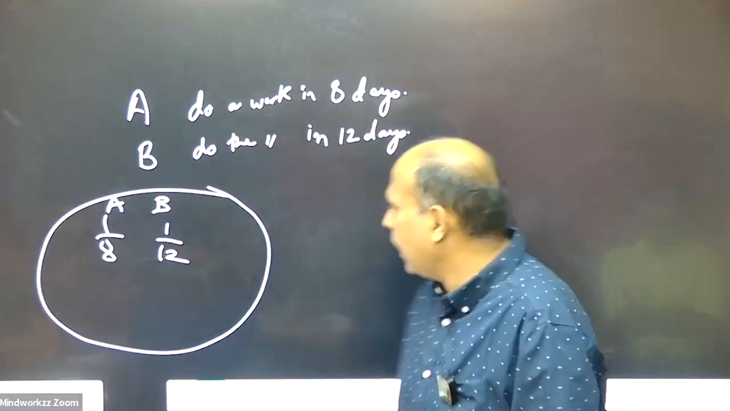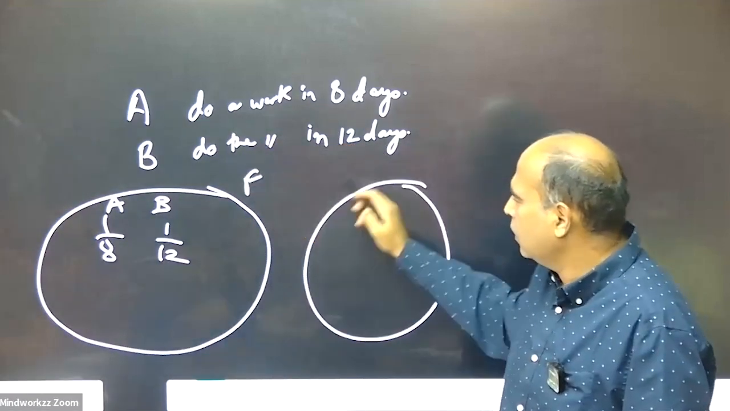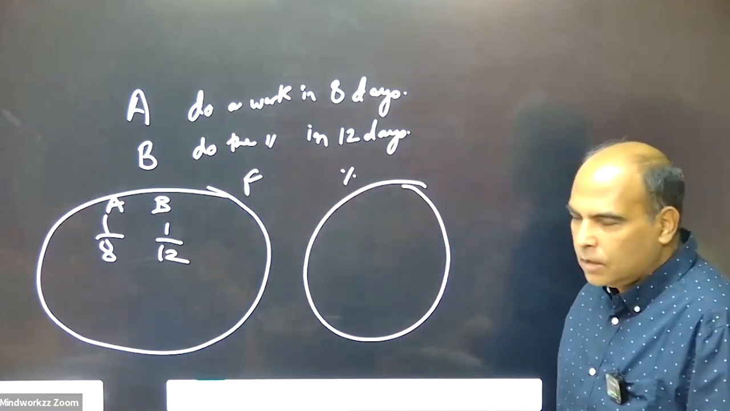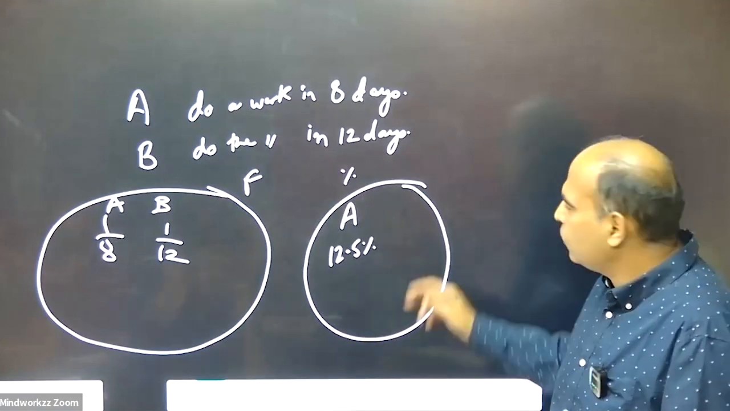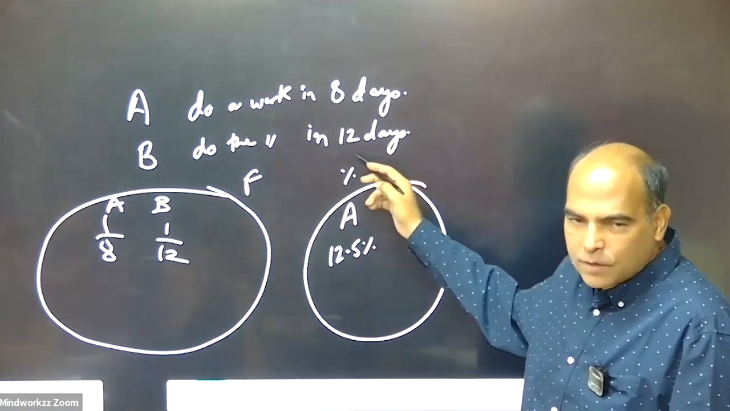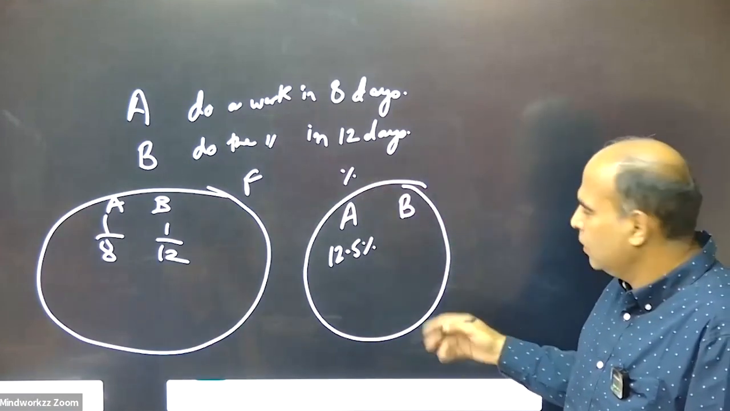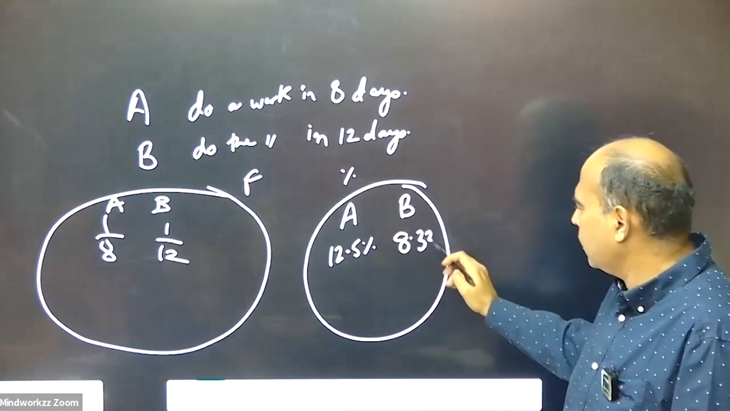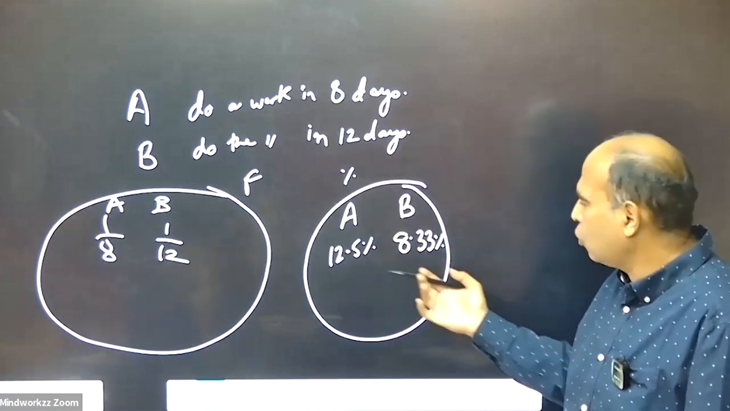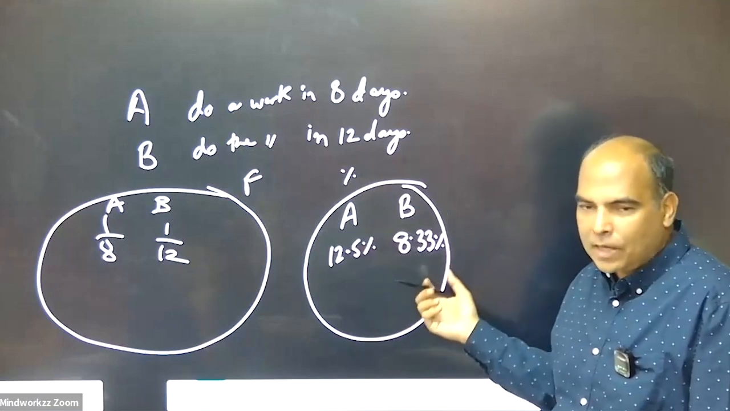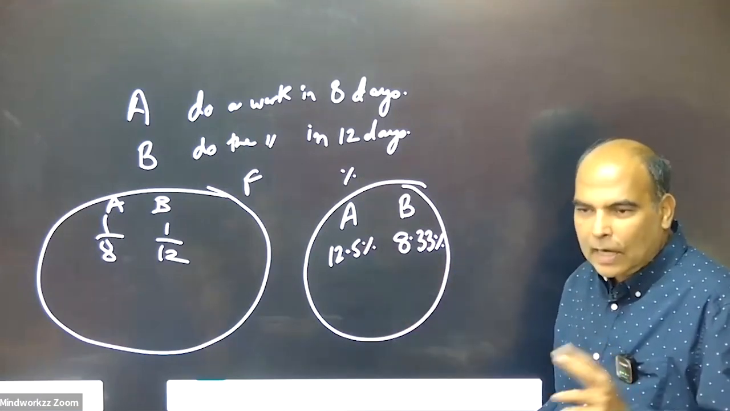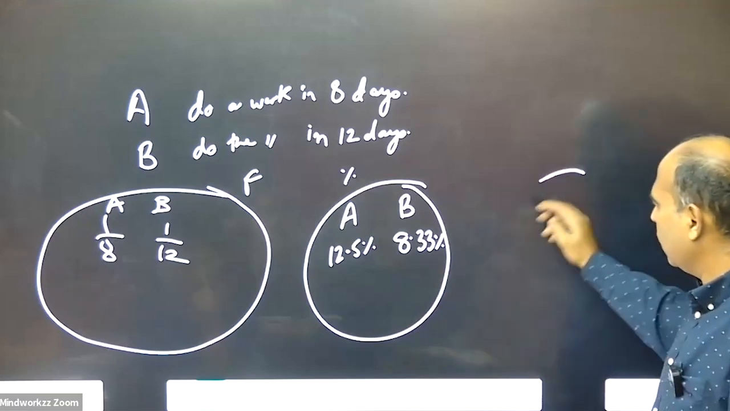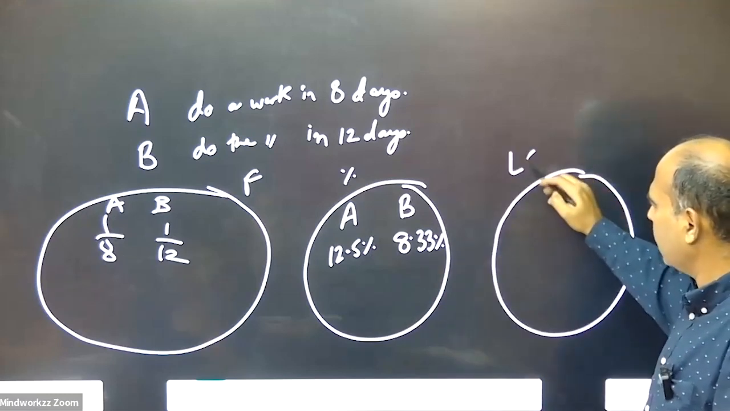This is the fraction reaction. The percentage reaction is that A's work is 12.5% and B's work is 1/12, which is 8.33%. So B's work is 8.33%. This is the percentage reaction. And the total work of A and B is 12.5 plus 8.33, which is 20.833%. You can just add the 2 percentages. The third reaction in the same scenario is the LCM reaction.